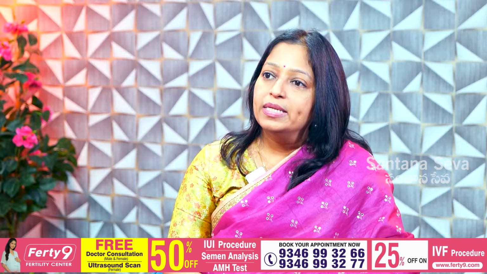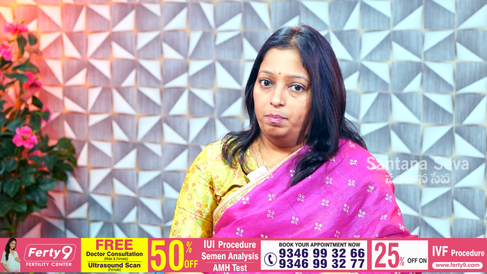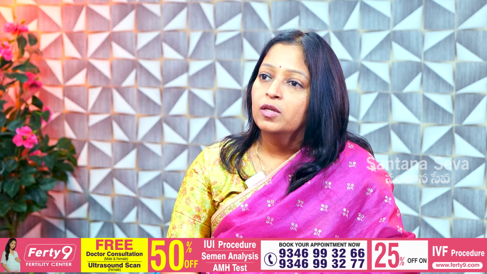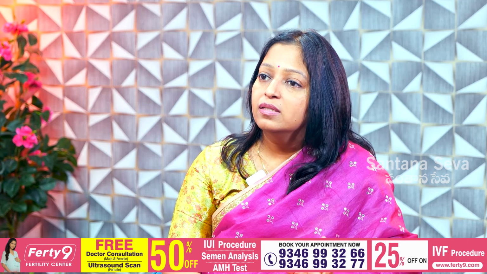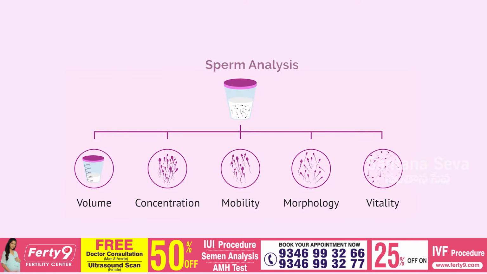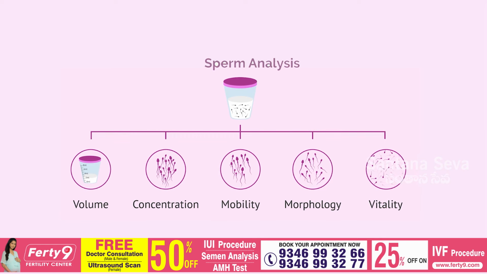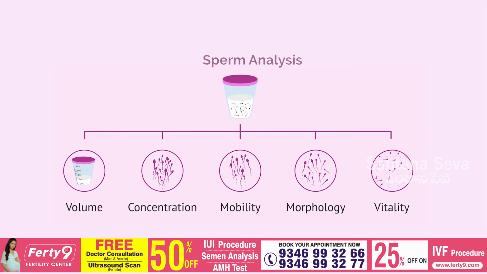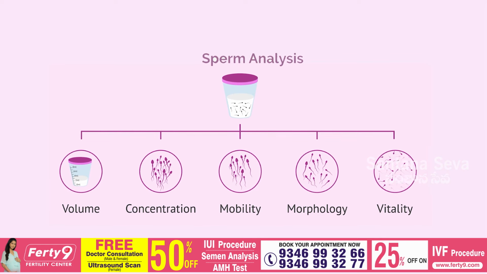Okay. So basically, in men, the single important test is semen analysis. In semen analysis, there are various parameters that we check. First of all, what is the color of the semen? How much is the volume of the semen? If fructose is present or absent. Then we come to the count. What is the sperm count per ml?